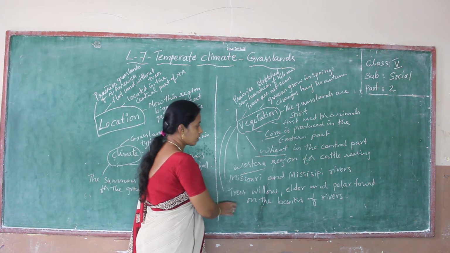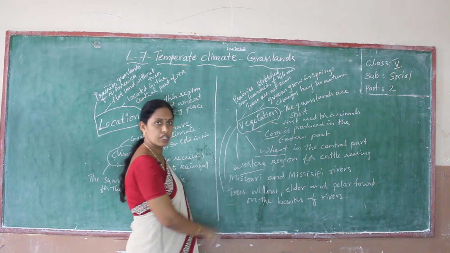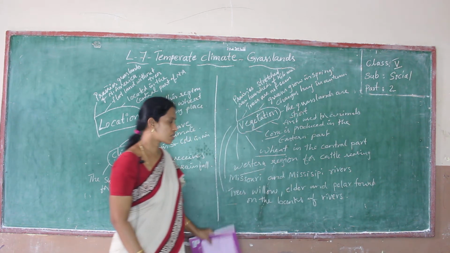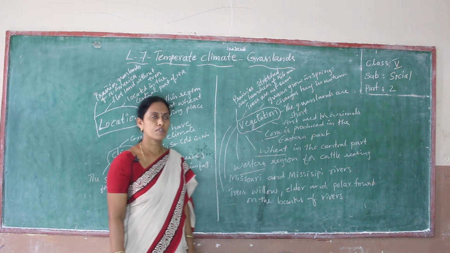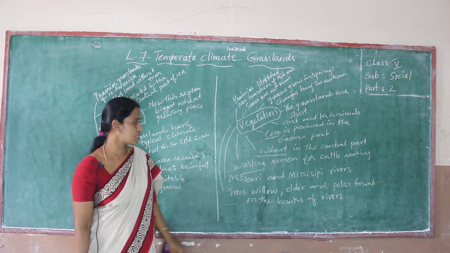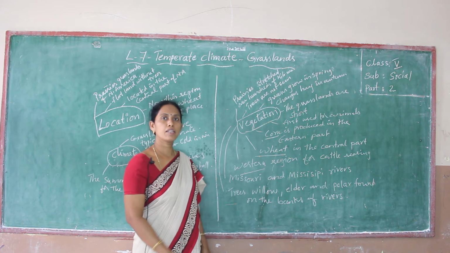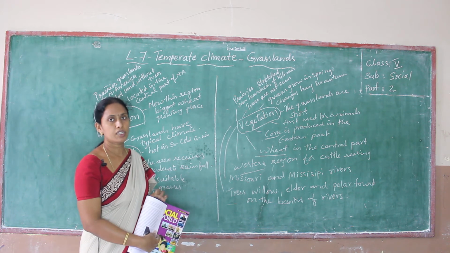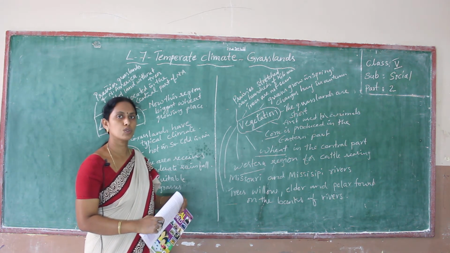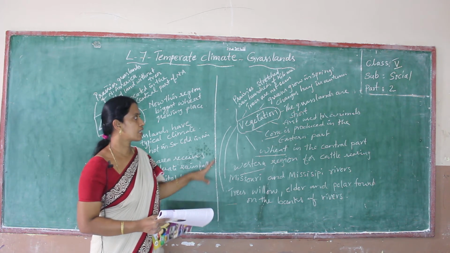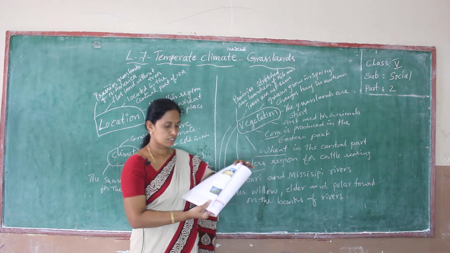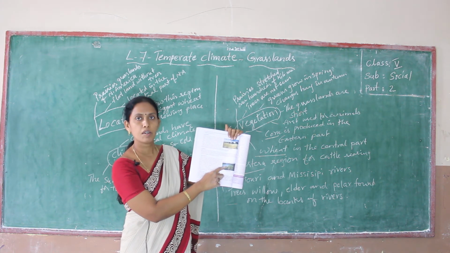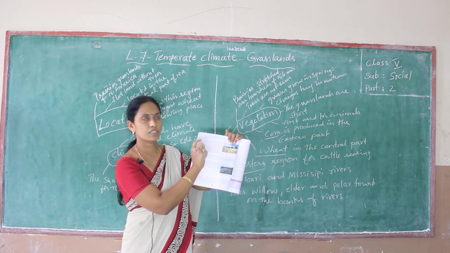Some trees grow on the banks of the rivers. Which trees? Willow, elder and poplar. These trees are found on the banks of rivers. The Missouri and Mississippi are the two rivers that flow in this region to irrigate this land. Observe this: this is the river Missouri and this is the wheat harvesting.